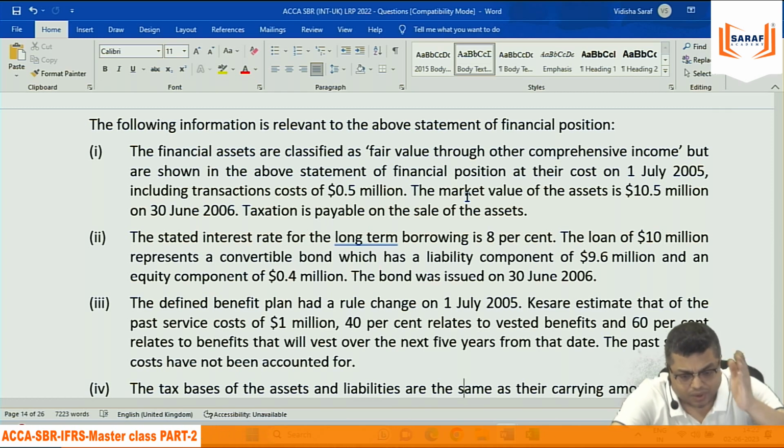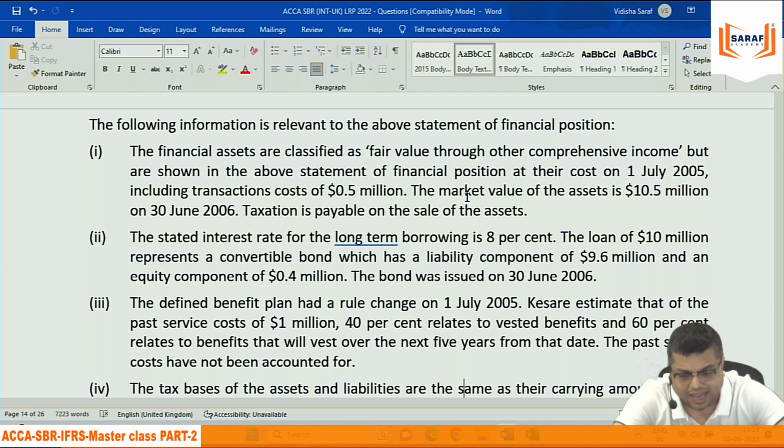Then the present value is coming to 9.6 million. That is treated as the financial liability component. And whatever money you are getting extra, you are getting 10 million, whereas the financial liability should be 9.6. Then the balance 0.4 million is treated as the equity component. So the accounting entry for this should be cash account debit, financial liability credit and equity credit. But they have recorded the entire 10 million as financial liability.